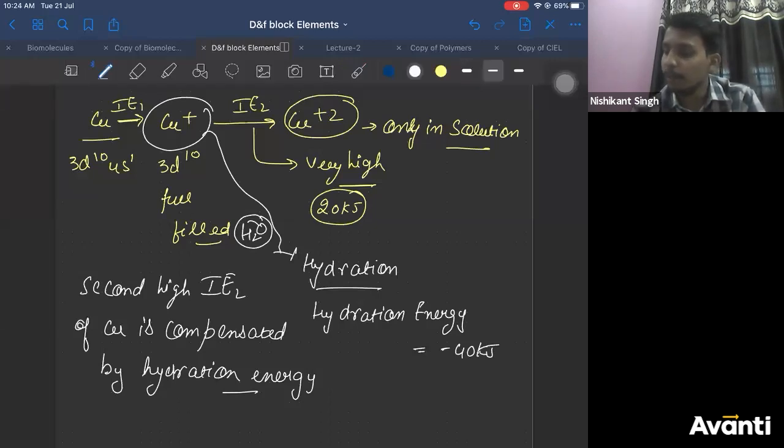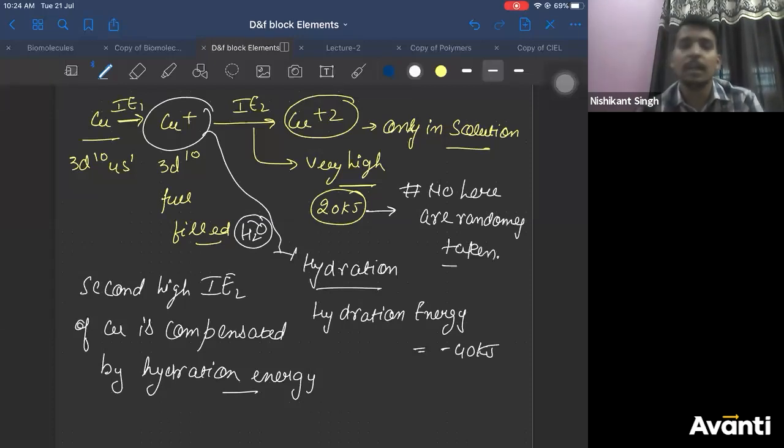For your deep understanding, let me write these numbers. The numbers here are arbitrarily or randomly taken. Otherwise, it will become a burden for you and you will not be able to digest it. Correct?